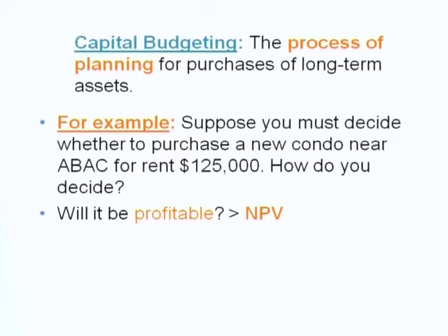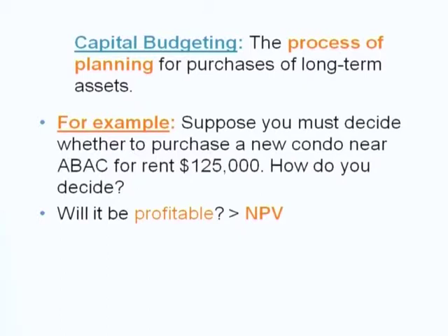Profit means what? Revenue greater than cost, right? How do we calculate the revenue? You have to find the net present value of the expected cash flows that you're about to receive in the future, and then subtract the cost that you're about to pay right now, which is $125,000, so that we get net present value.